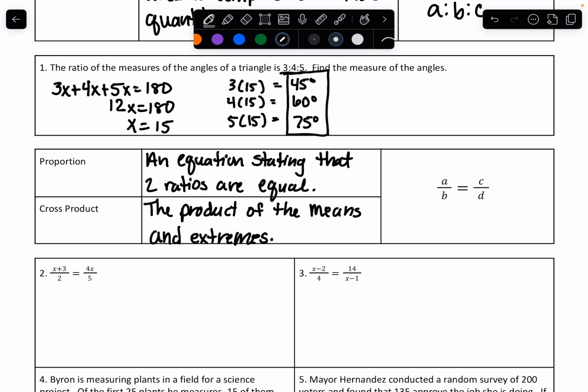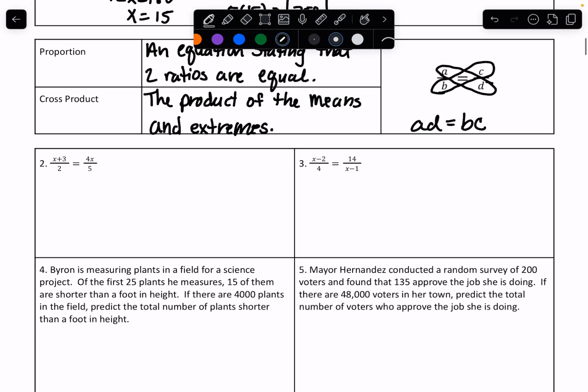Which is just a complicated way to say that you cross multiply these. So A times D is also equal to B times C. That's all it is. All right, then we have some problems to work on. So we're going to cross multiply this way, 4x times 2.